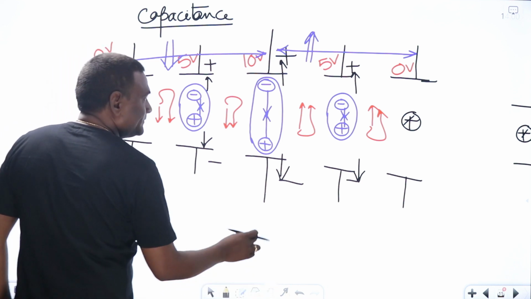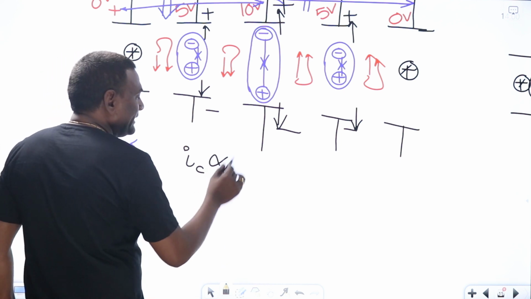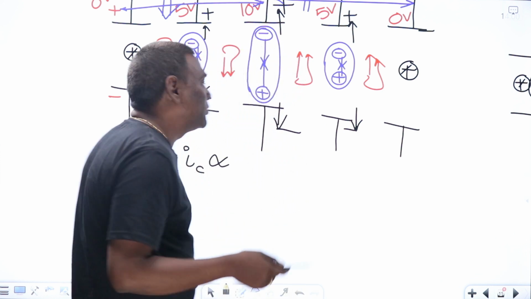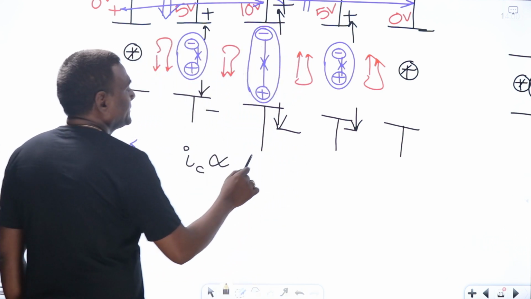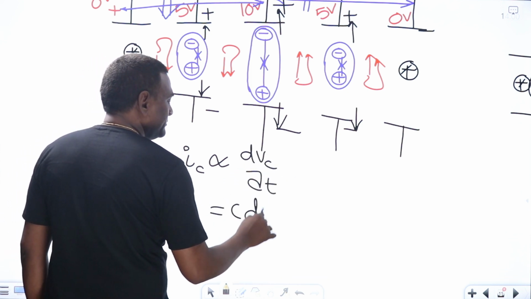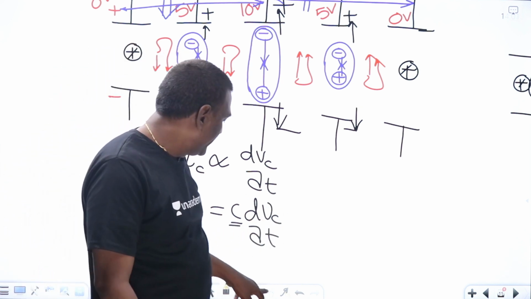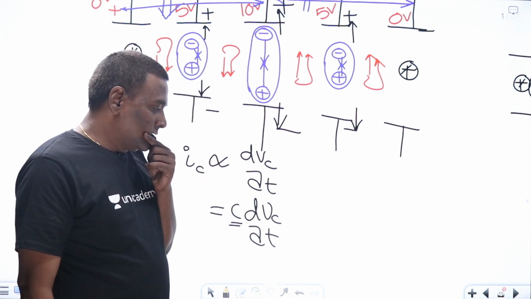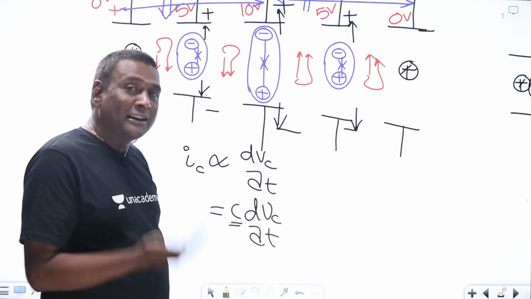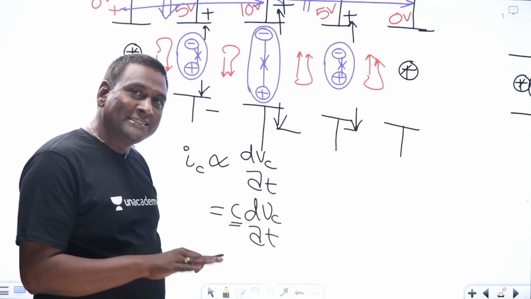Now, let me write the equation. IC, the capacitance current, is directly proportional to the change of voltage across the capacitance, because if you maintain constant voltage, nothing will happen. That is, IC = C dVc/dt, where the proportionality constant C is called capacitance. Now this is going to be the formula. If you see, for DC, if I maintain constant voltage, can we expect any current to flow through the capacitance? No. For AC, currents will be there.